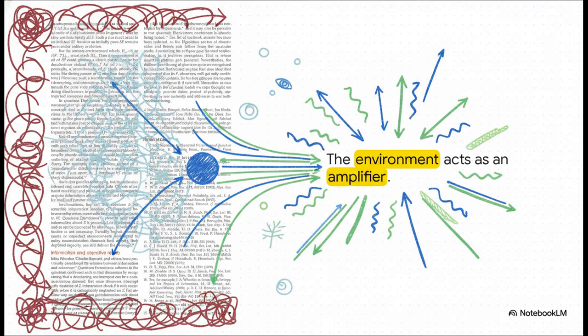For the longest time, the environment was viewed purely as destructive noise, just something annoying that ruined quantum coherence. But quantum Darwinism totally flips that on its head. The environment is actually a massive communication channel. It acts as an amplifier. Once it prunes away all those fragile states, it takes the surviving pointer states and imprints them over and over and over again. It broadcasts this one distinct branch of reality out into the world for anyone or anything to perceive.